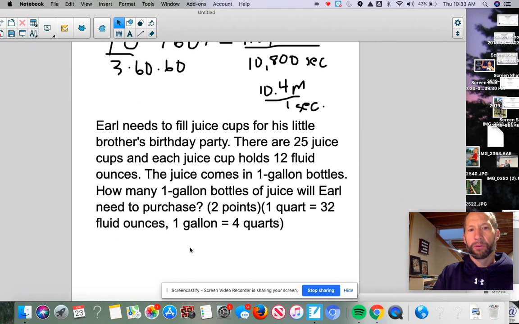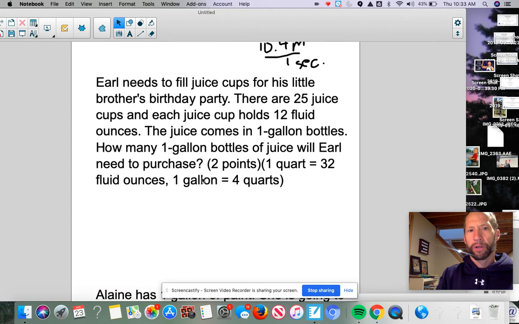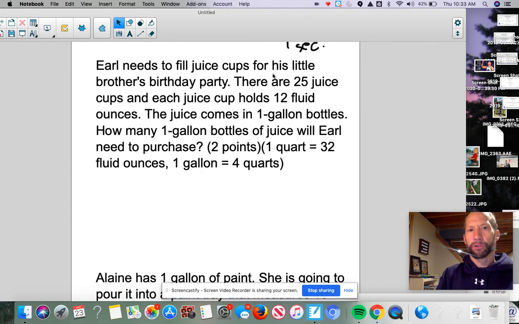Okay, then we go from distance conversions to now we're going to look at some fluids, some weights, and capacities, but we're really doing the same math. So Earl needs to fill juice cups for his little brother's birthday party. There are 25 juice cups. So I'm going to circle that. That's an important one there.